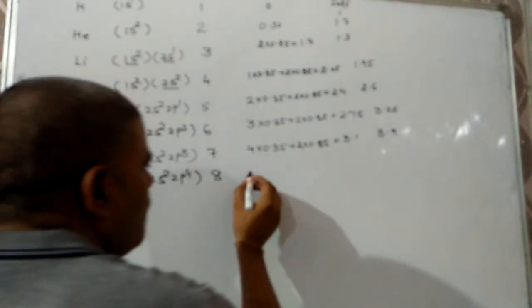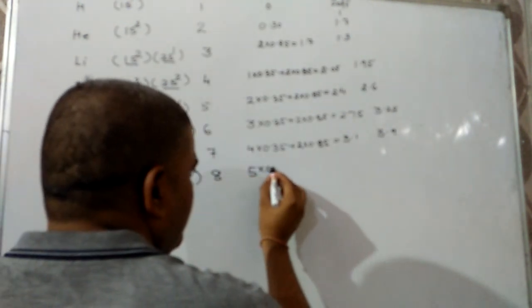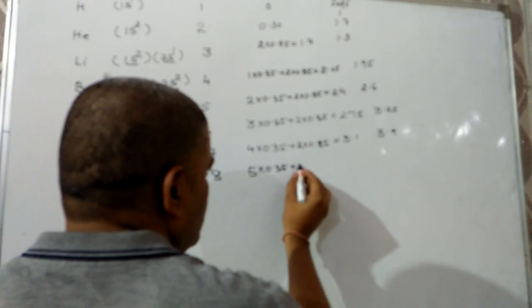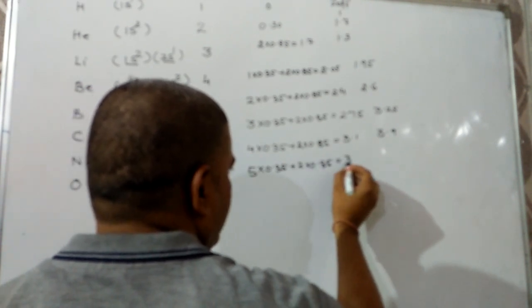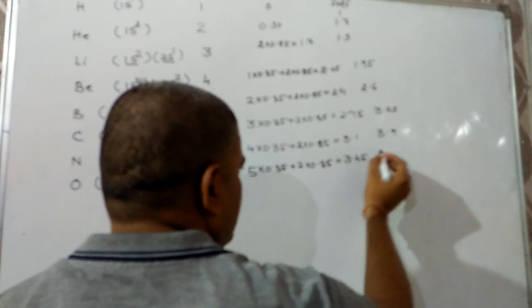Next is oxygen, 1s2, 2s2, 2p4. Atomic number is 8. So 5 into 0.35 plus 2 into 0.85, that comes out to be 3.45.